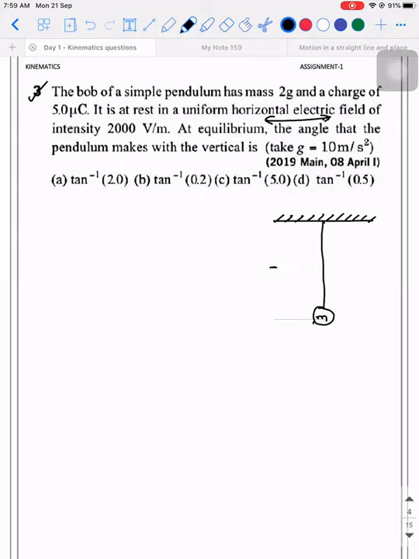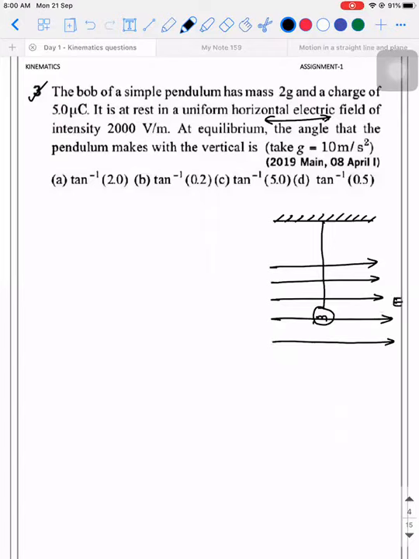So, it is subjected to a uniform horizontal electric field. What do you mean by uniform? The value of electric field is constant everywhere. So, when it is subjected to uniform electric field, what will happen to the pendulum? Will it still be hanging vertically downwards? It will experience a force in which direction? Along the direction of the electric field. Why? How did you conclude it is in the direction of electric field? Why not opposite? Sir, F is equal to QE, same direction.